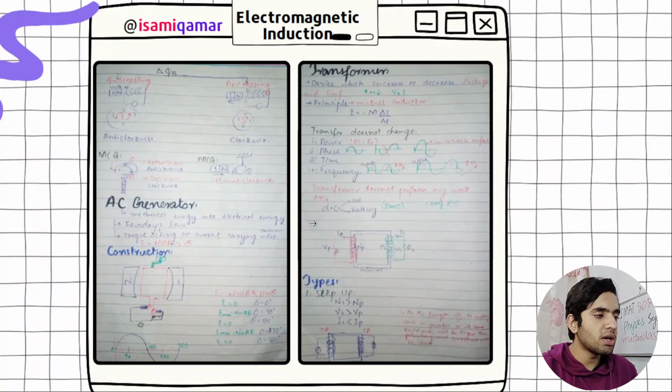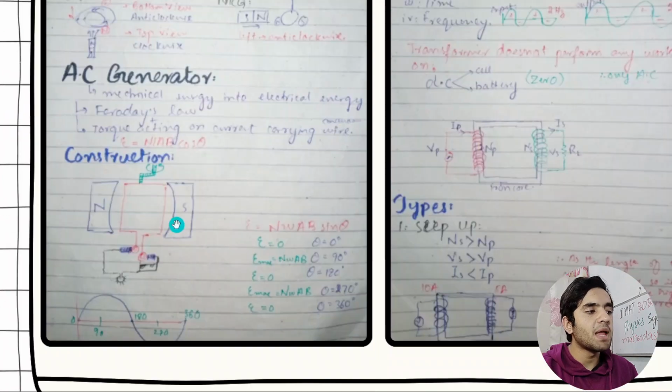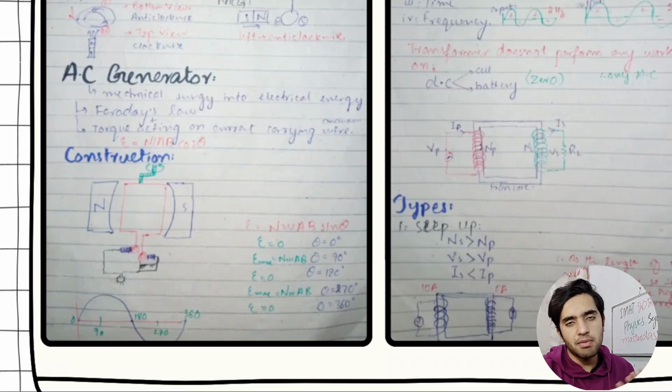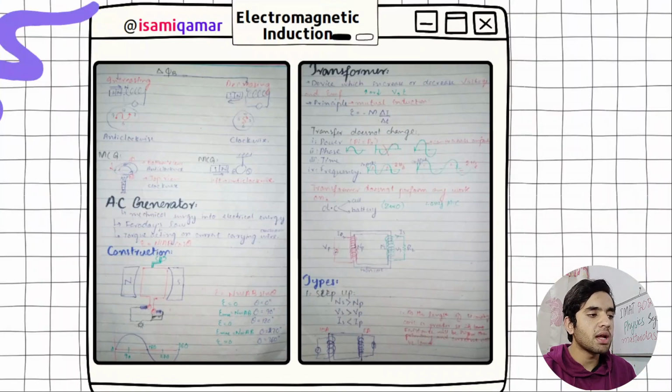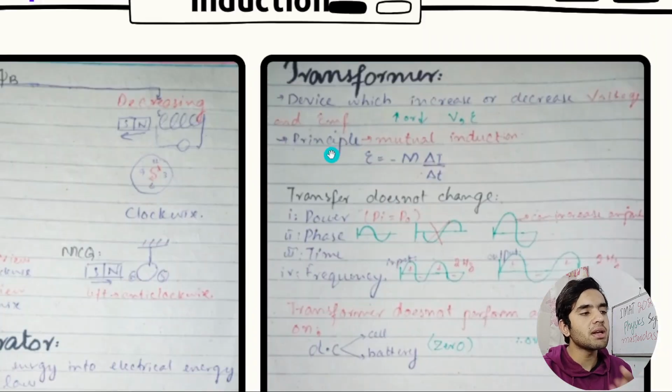And then we have got the AC generator. So an AC generator converts mechanical energy into electrical energy. Faraday's law, torque acting on a current carrying wire, mechanical energy converted into electrical energy. I think everybody has a generator in their house. That's annoying, it sounds, but an AC generator converts mechanical energy into electricity. AC current. It means that the generator will produce alternating current.